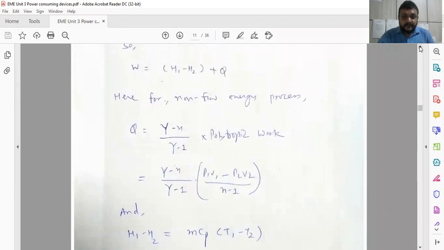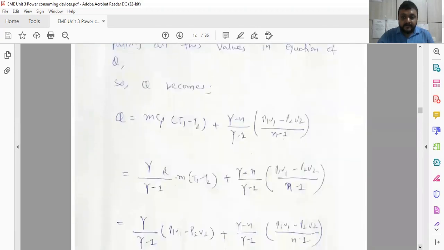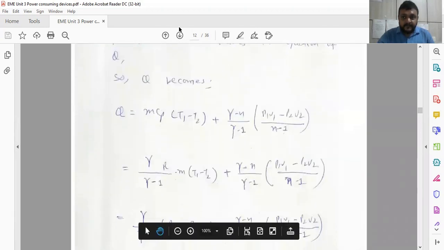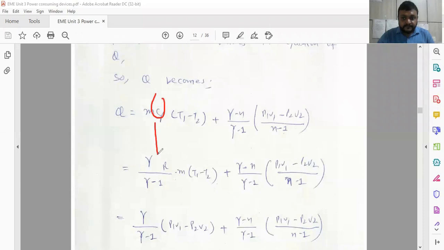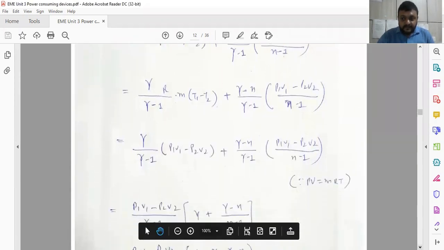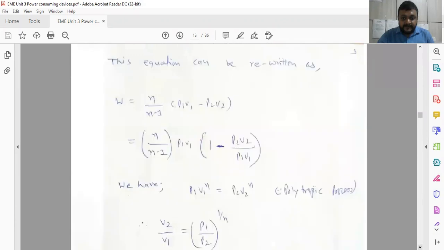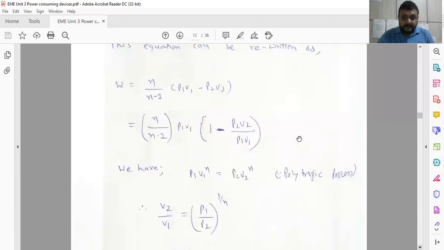W is equal to... Now we have to add the values in this equation as discussed in the previous slide, putting the value of Cp and other things over here. We have to put the value of Cp in terms of m R T1, and we will get the equation. We are trying to simplify this equation, converting Cp into m R T, and with simple mathematics we get W is equal to this one.